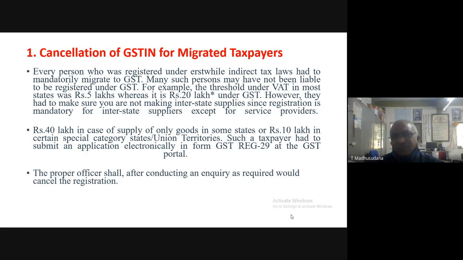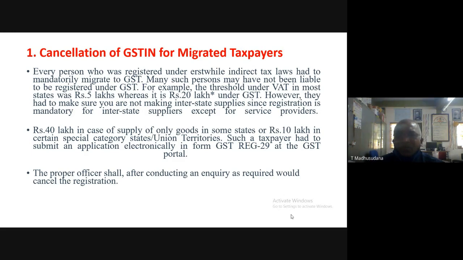Therefore, however, they had to make sure you are not making interstate supplies since registration is mandatory for interstate suppliers except for service providers.